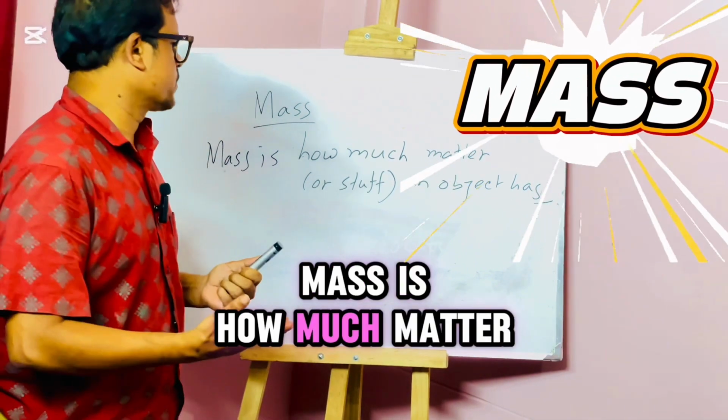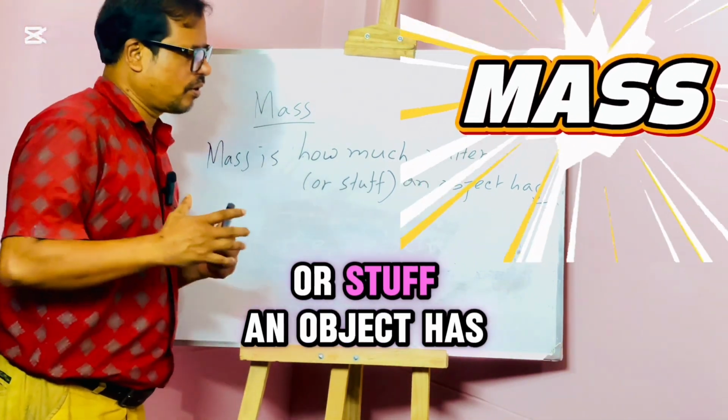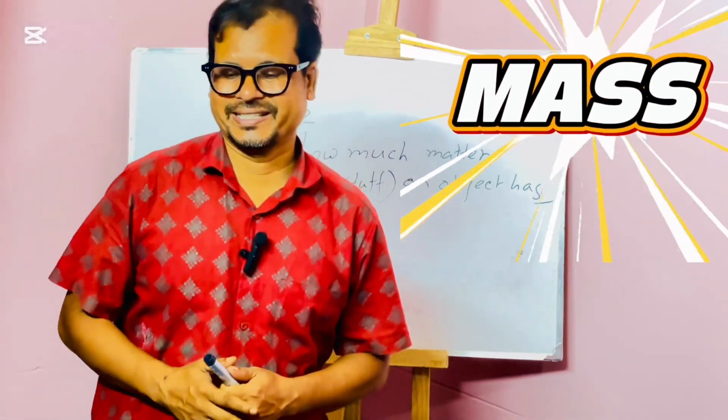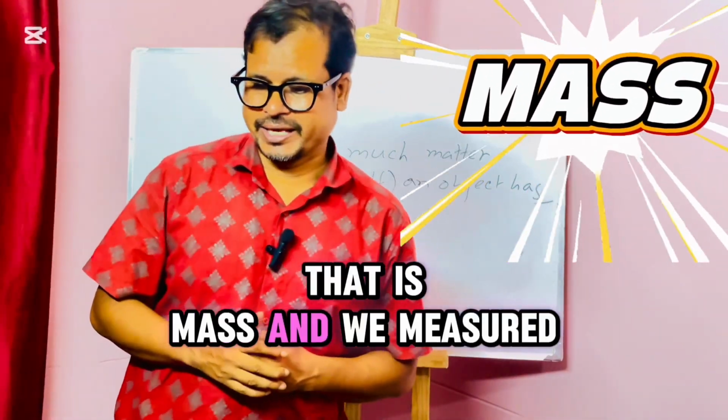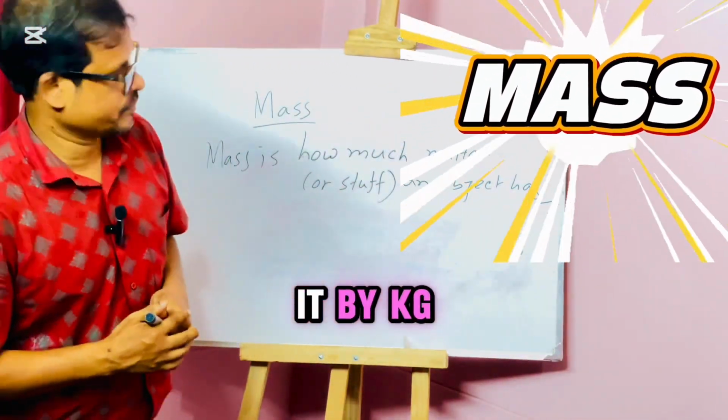Mass is how much matter or stuff an object has. Yes, that is mass. And we measure it in kilograms.